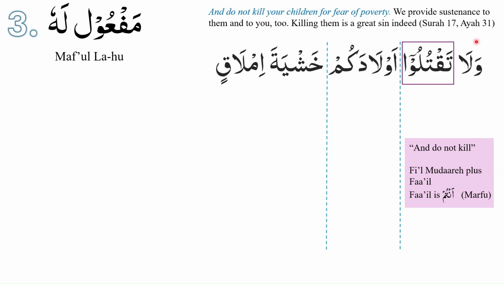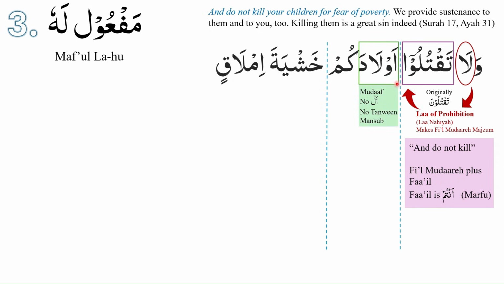Now let us focus on la. This is the la of prohibition or la nahiya. This will make fi'il mudari majzoom. That is why we see taqtulu, which was originally taqtuluna. Now we move to the next part.